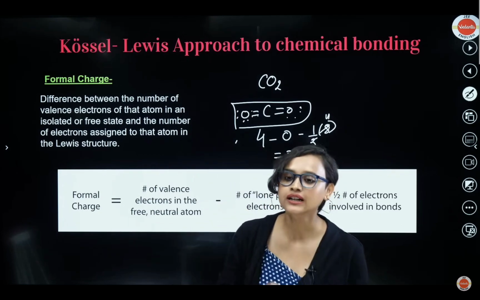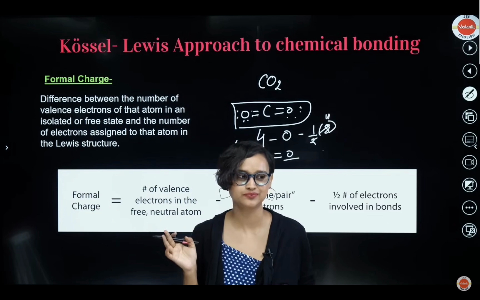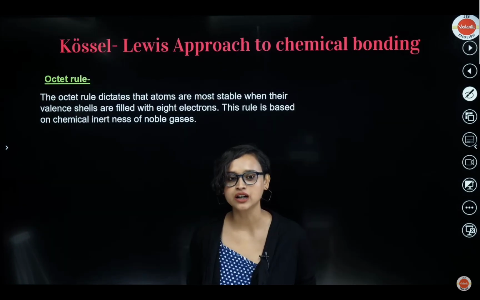Okay. So generally, the lowest energy structure is the one with the smallest formal charge, and that is your Lewis structure. Got it? Clear? Yes? No doubts here? Crystal clear? Easy peasy biryani tasting? Amazing. Let's move on.